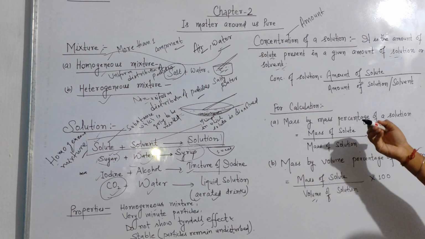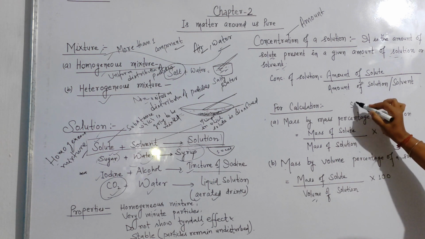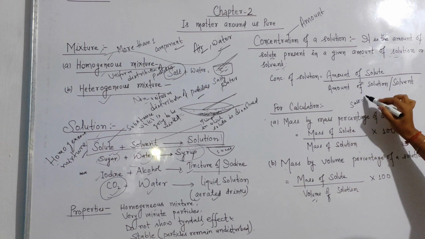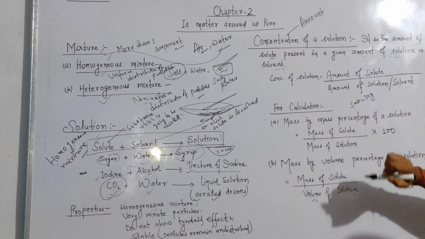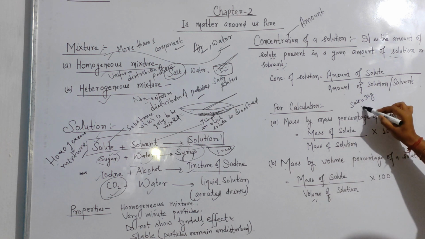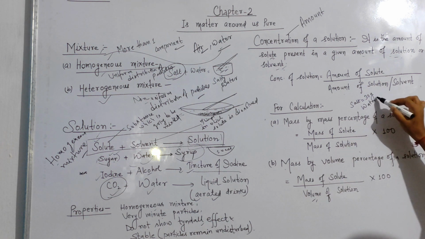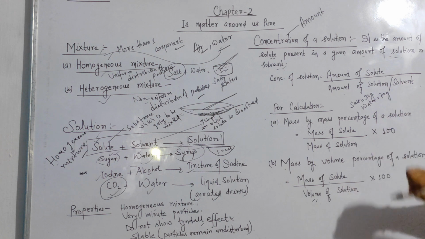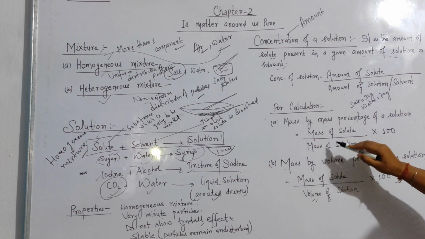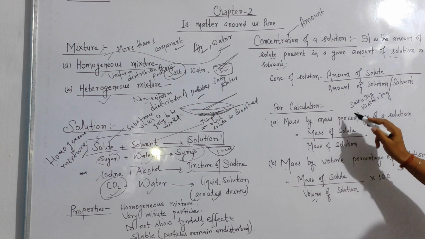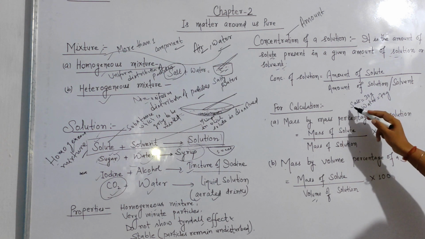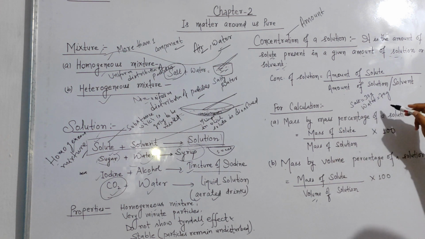Let us assume that the mass of the solute, which may be salt, is 30 grams, and that of the solvent, which would be water, is 70 grams. So what would be the mass of the solution? That is solute plus solvent, isn't it?